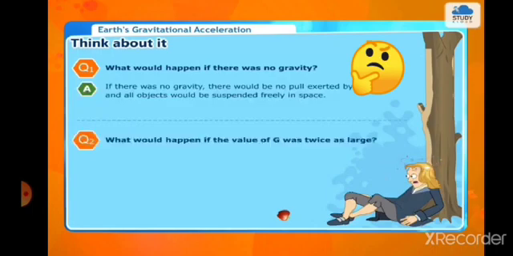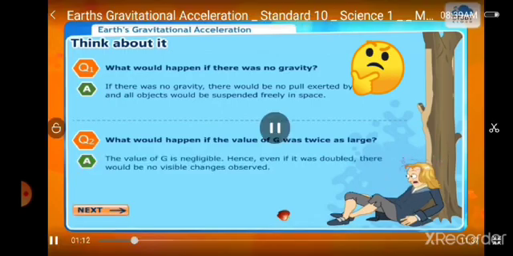If there was no gravity, there would be no pull exerted by the earth and all objects would be suspended freely in space. What would happen if the value of g was twice as large? The value of g is negligible, hence even if it was doubled, there would be no visible changes observed.